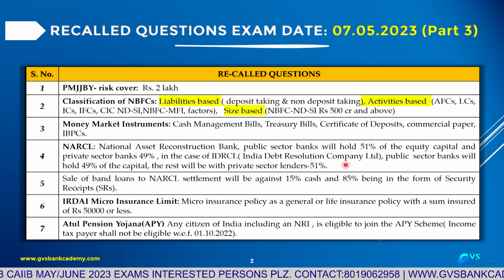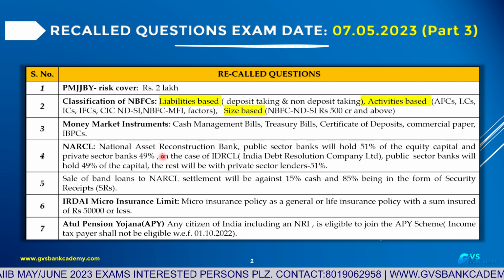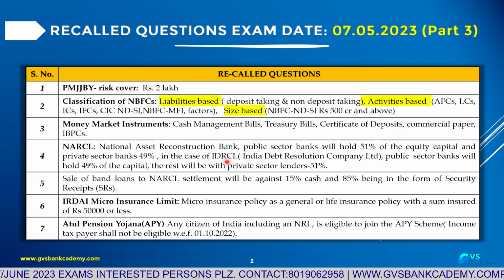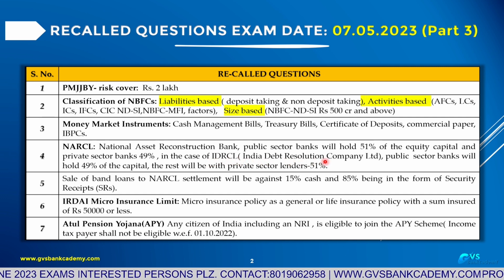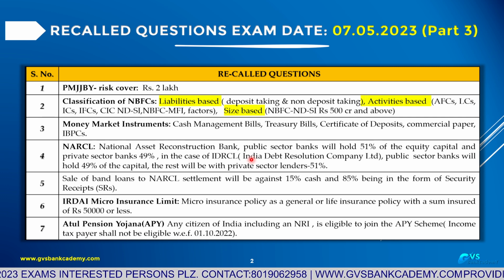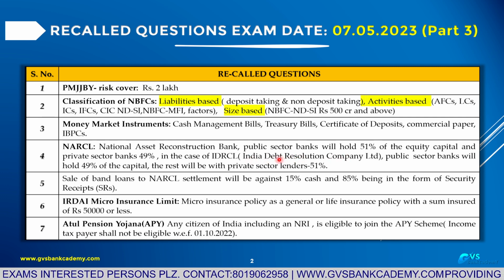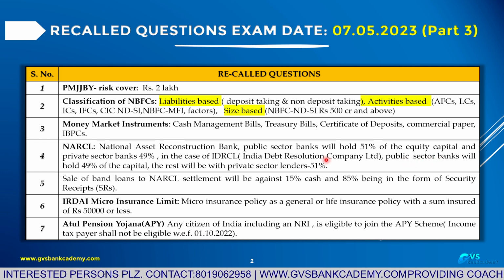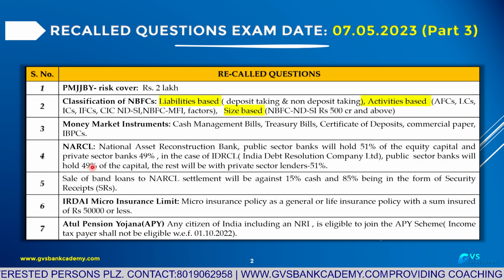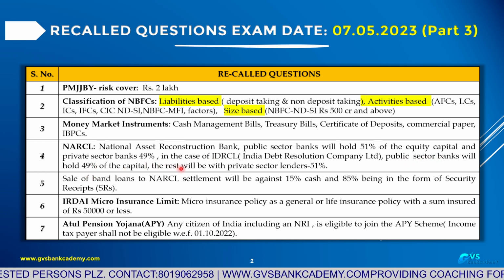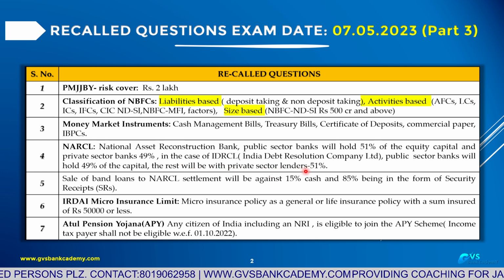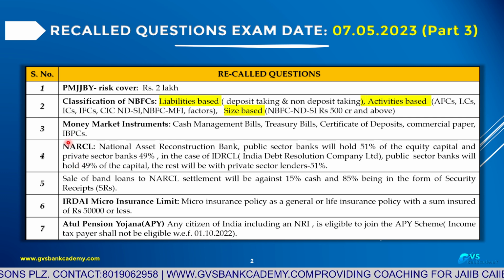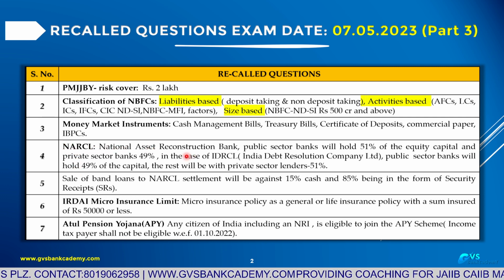In IDRCL, India Debt Resolution Company Limited, public sector banks hold 49% of capital and the remaining 51% is held by private sector banks.